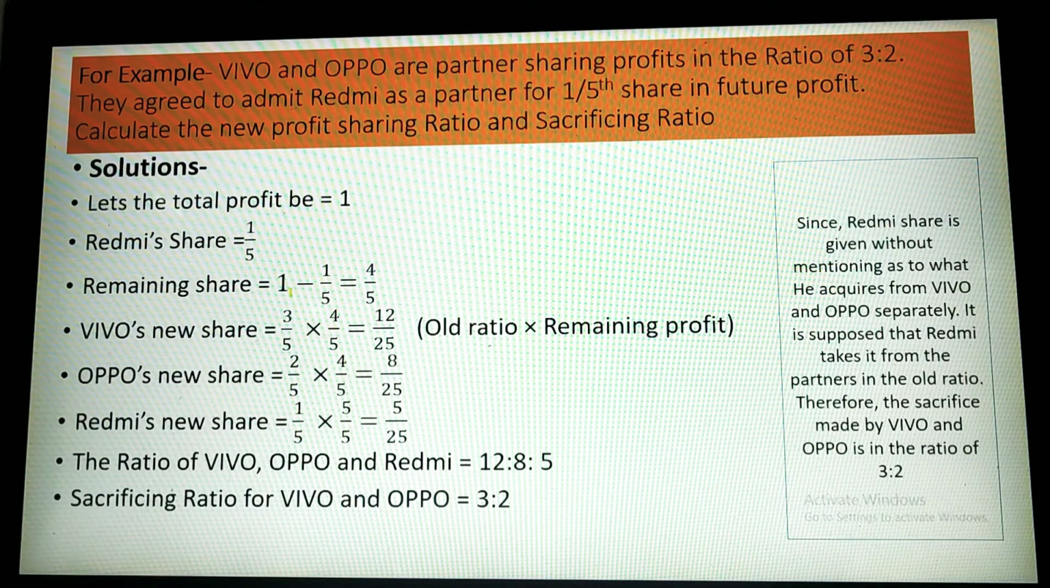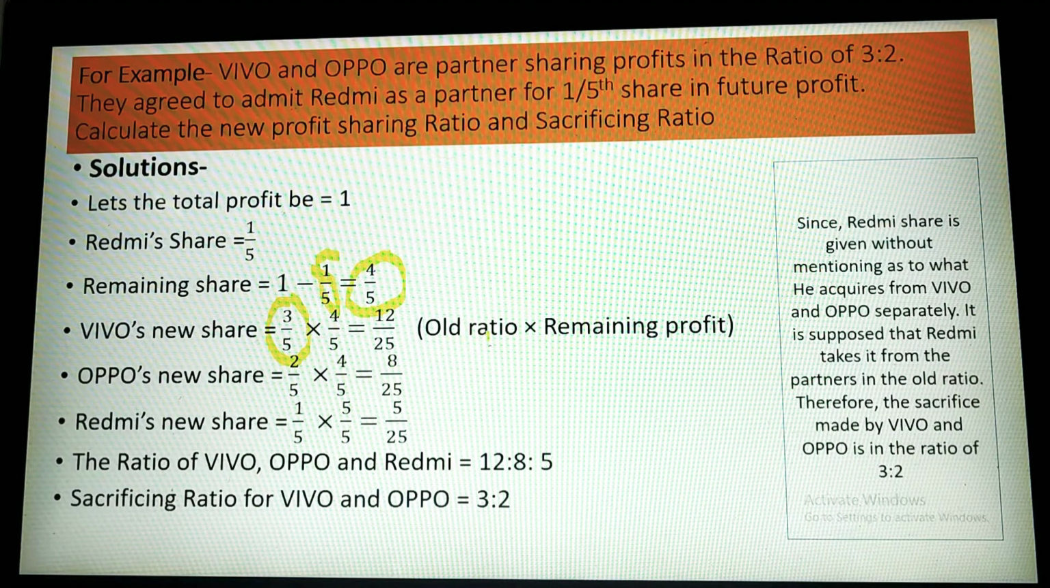So remaining share is equal to 1 minus 1/5. 1/5 is for this guy, that is Redmi. If you subtract this 1/5 from 1, you will find that this is the remaining share, and this profit will be distributed by Vivo and Oppo, meaning the existing partners. So let's calculate for them. Vivo's new share is equal to, this is the old share, 3/5. You can check here, 3:2 means 3/5 is Vivo's old share, and the remaining share is 4/5.